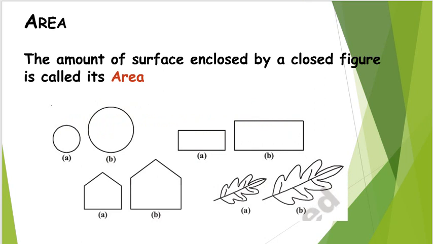In this particular chapter, we are going to discuss area. So what is meant by area? Area is nothing but the amount of surface enclosed by a closed figure. When you have a closed figure, that closed figure encloses some surface, and that amount of surface enclosed by the closed figure is what we call the area of that particular figure.